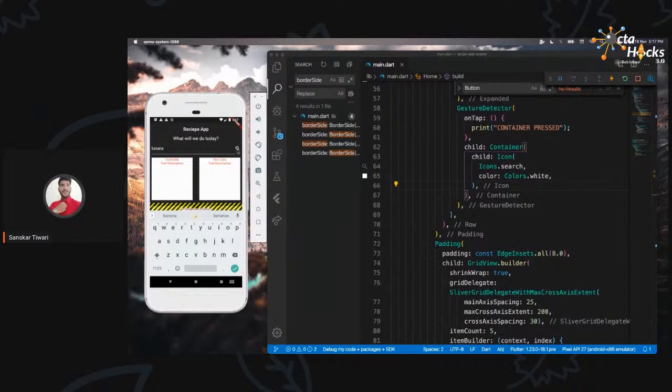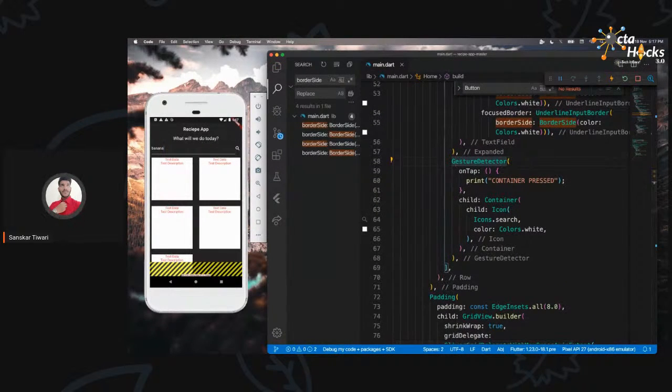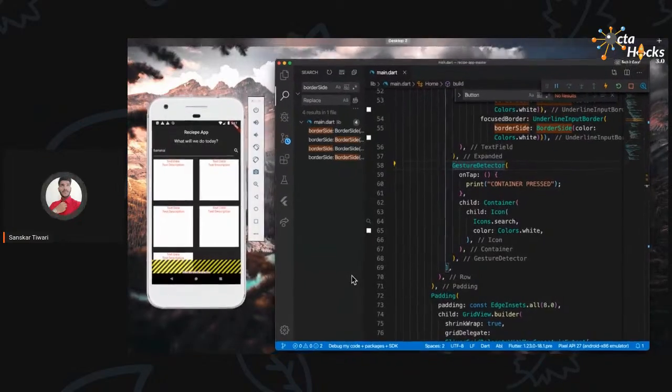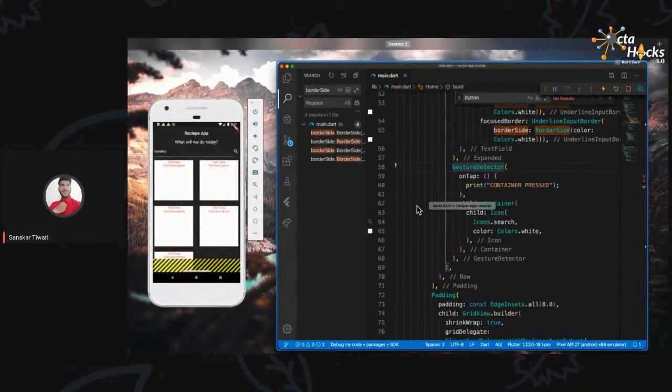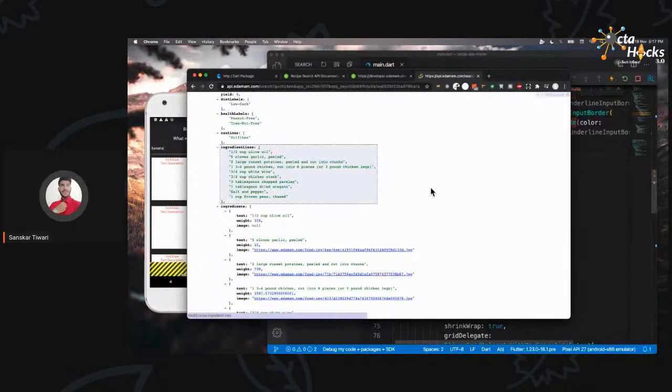Now what I want is, when I click on this, the recipes from the API should be visible right over here. So let's do that, how we are going to fetch the recipes from that URL. So where is the link? Just a second. Okay, so it's over here.